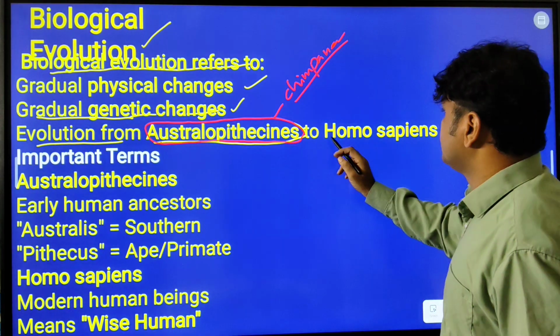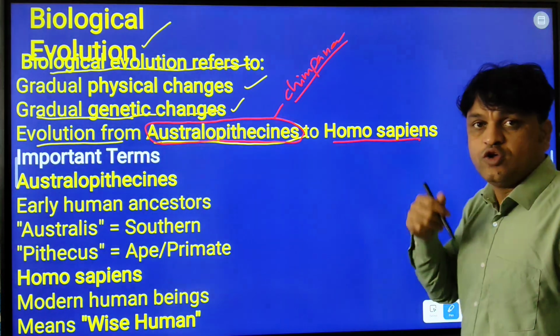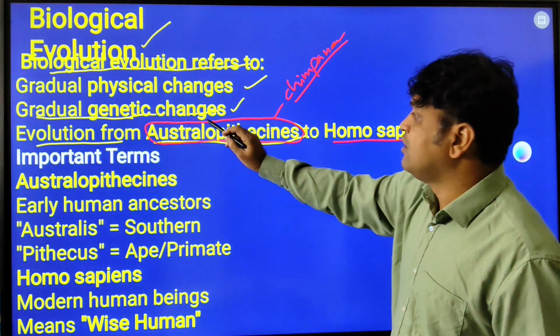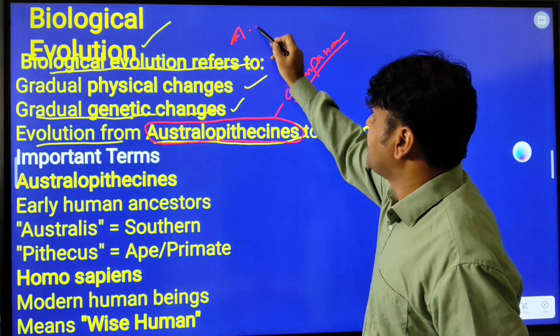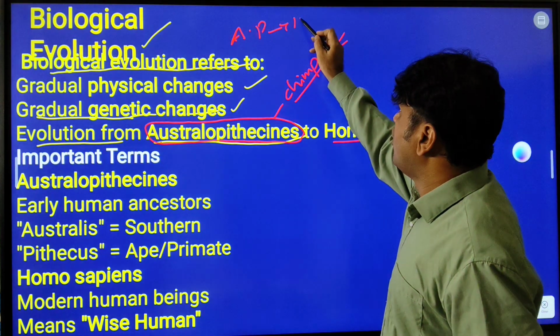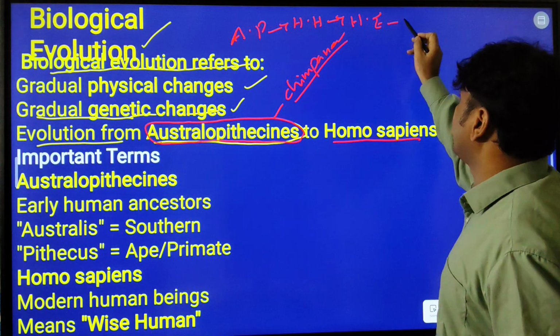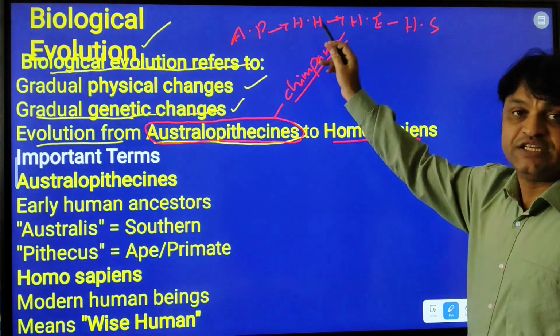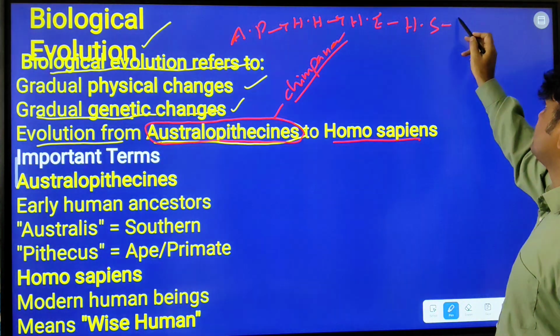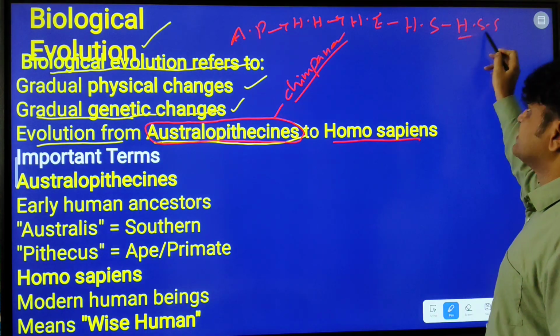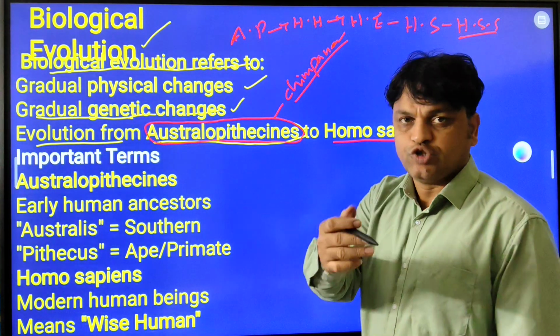From Australopithecines to Homo sapiens, the present-day human beings, how did we gradually evolve? From Australopithecine to Homo habilis, to Homo erectus, to Homo sapiens. I am writing in shortcut. Today we are Homo sapiens. So this is the gradual process. I will show you one picture afterwards.